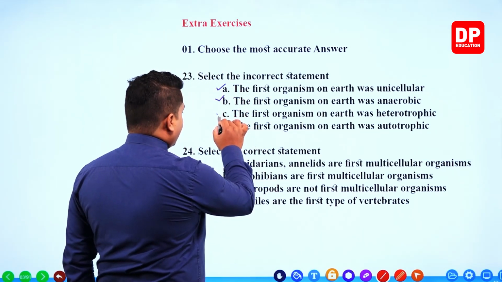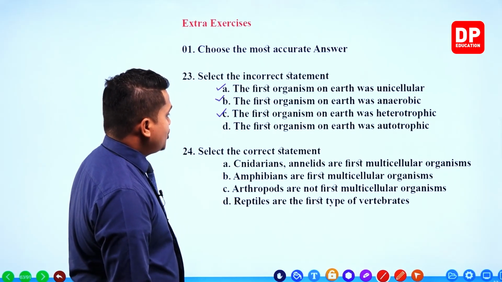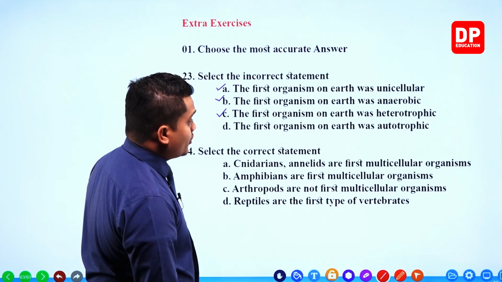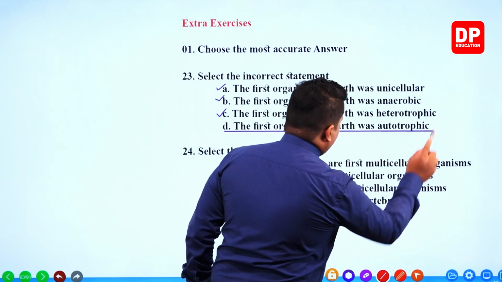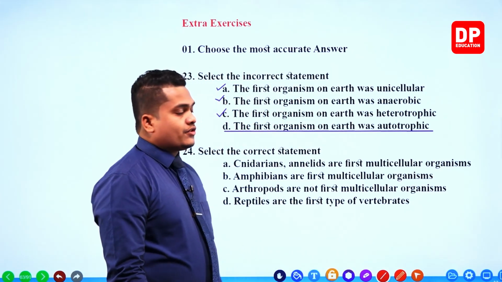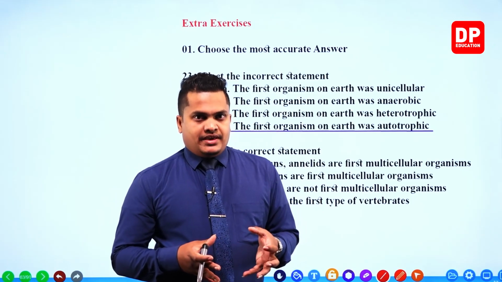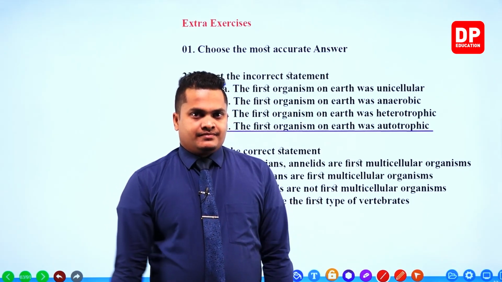Next one. First organism on earth was heterotrophic. Once again correct. So the final one should be the incorrect one. First organism on earth was autotrophic. That is incorrect. So what's the difference between autotrophic and heterotrophic, my dear children? Autotrophic organism means it can produce food by itself.